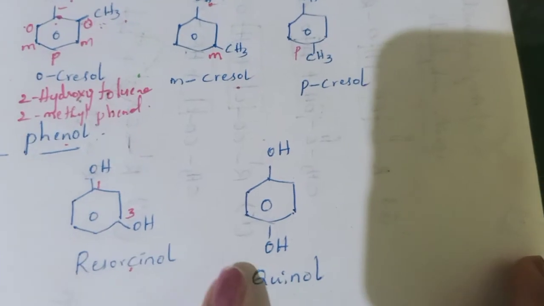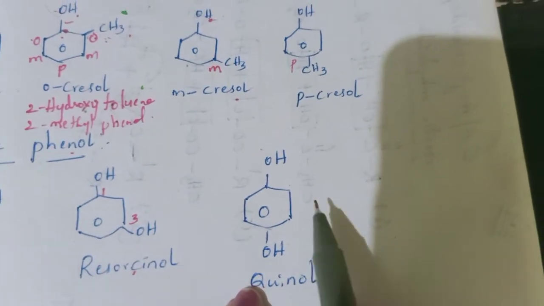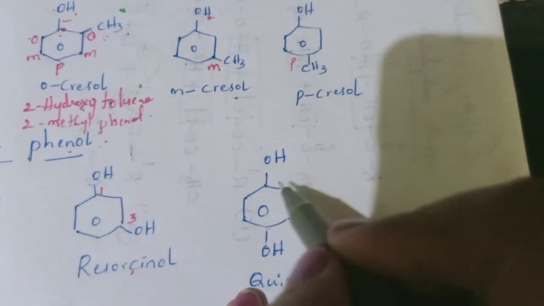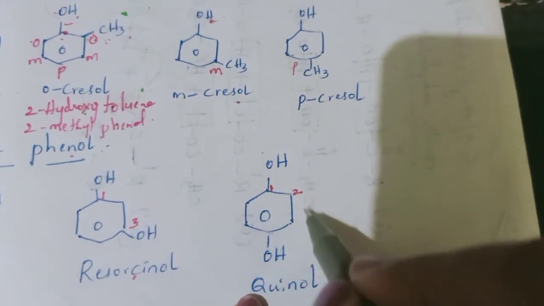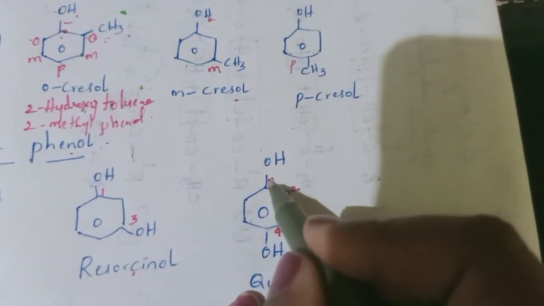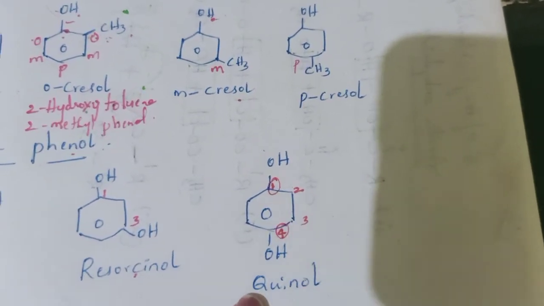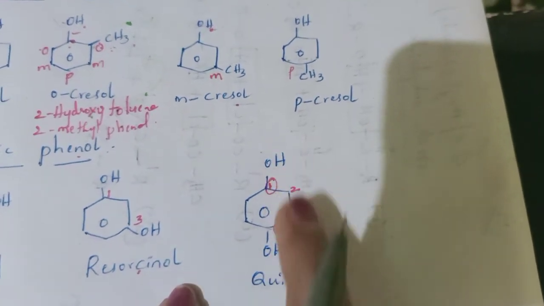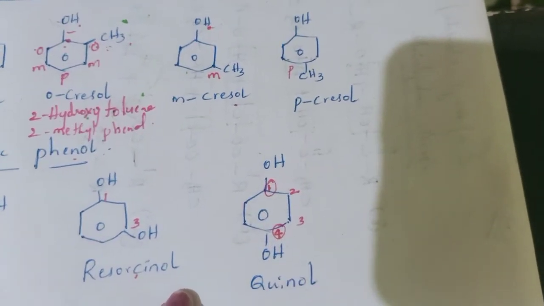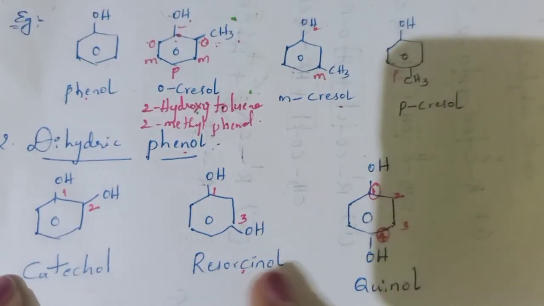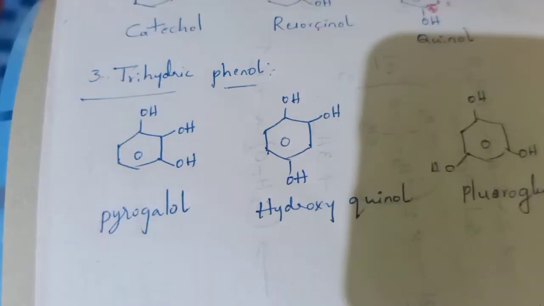Another important type of dihydric phenol is quinol. Here these two are present opposite to each other. This is the first carbon, second carbon, third carbon, and this is the fourth carbon. At the first and fourth carbons OH groups are present, then that is known as quinol. It is also an example of dihydric phenol. So there are three types of dihydric phenols: catechol, resorcinol and quinol.